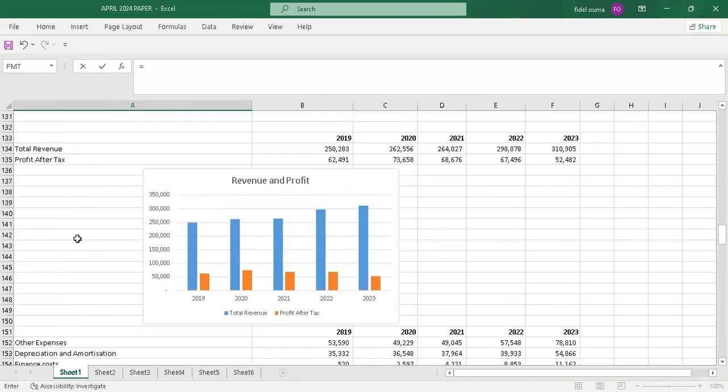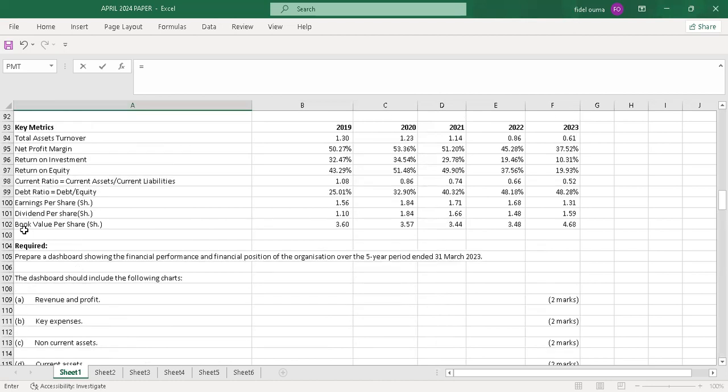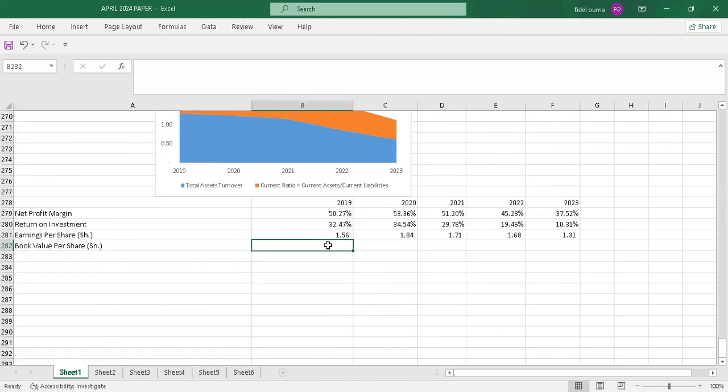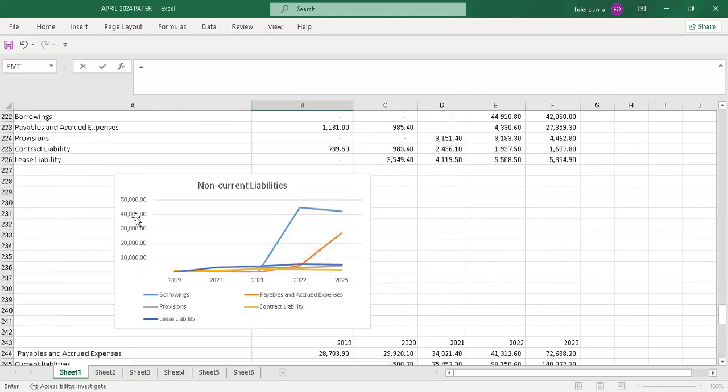Then I'll also pick the book value. The book value per share. It's also a profitability ratio.